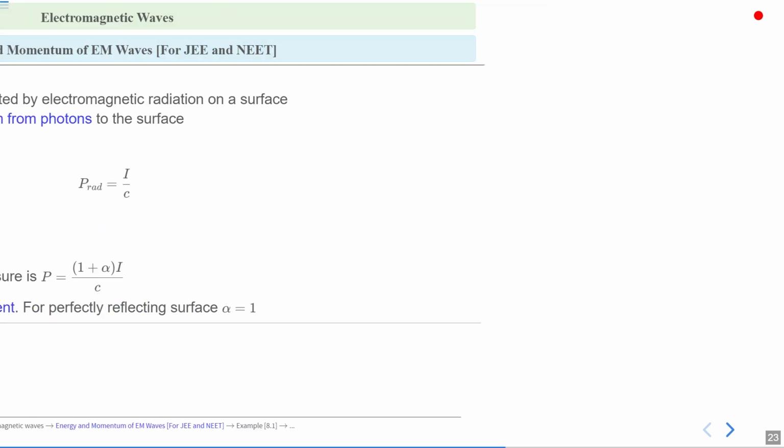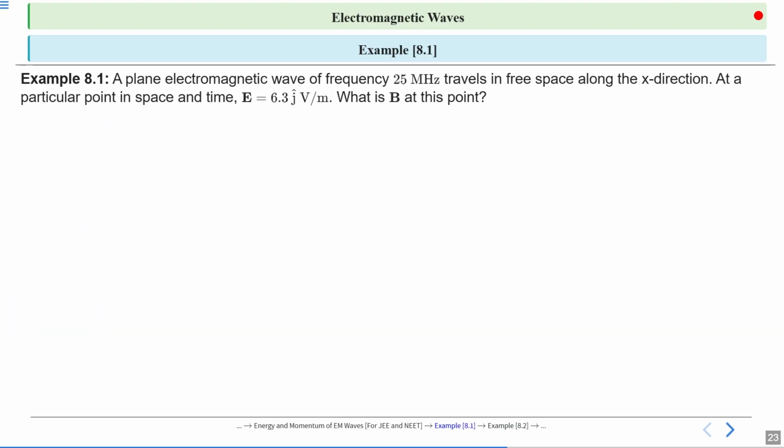Now example 8.1. A plane electromagnetic wave of frequency 25 megahertz travels in free space along the x direction. At a particular point in space and time, E is equal to 6.3 j cap volt per meter. Electric field is in the y direction. What is B at this point? It is propagating in the x direction, electric field is in the y direction; in which direction will the magnetic field be? And we have to find the magnitude of the magnetic field also.